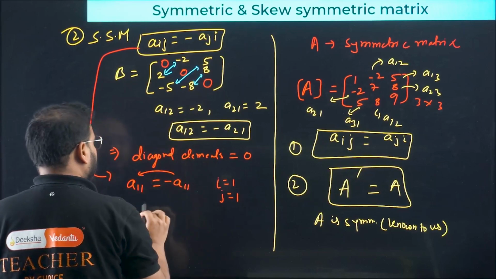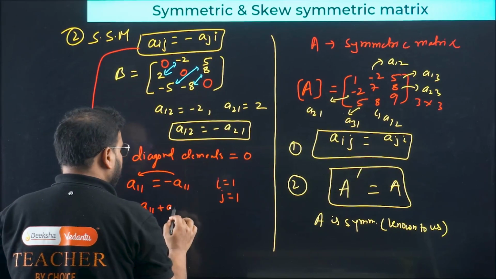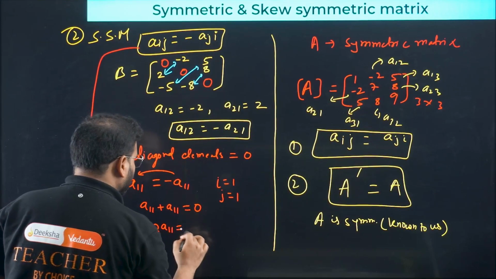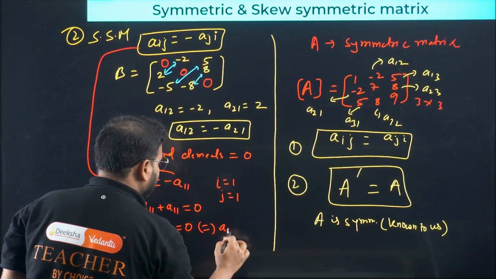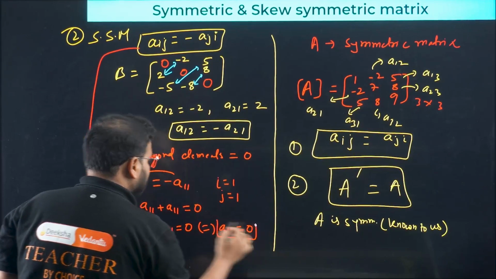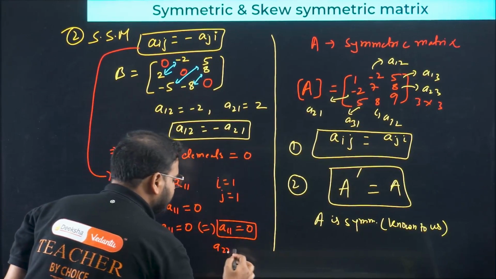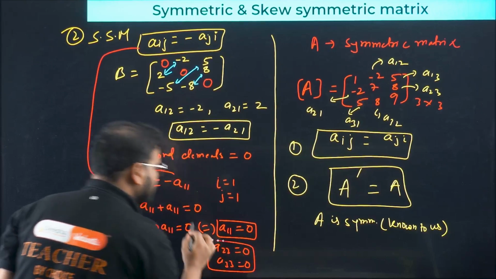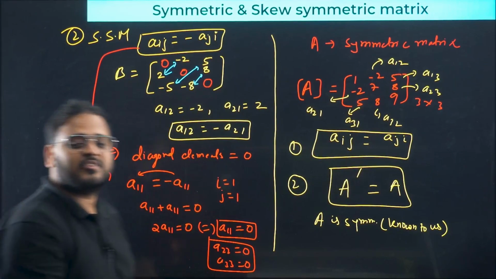Move to this side, what do you get? A11 plus A11 equals 0. From here you get twice A11 equals 0. It means A11 has to be 0. And similarly, A22 and A33 are also 0. Got it? A22 and A33 are also 0.